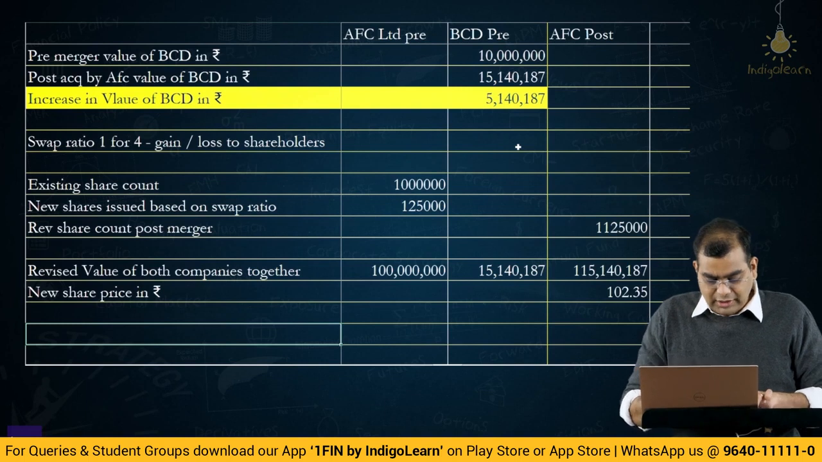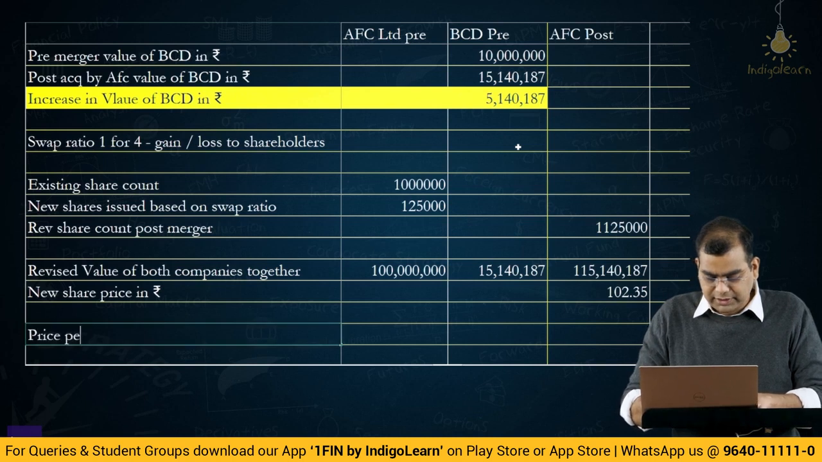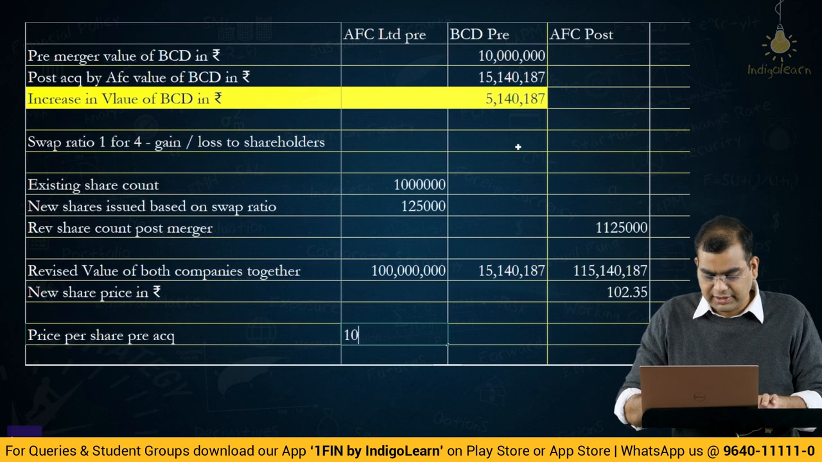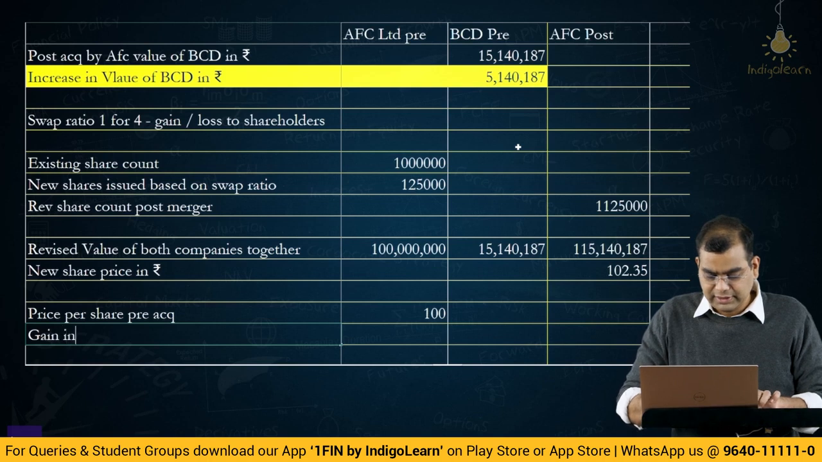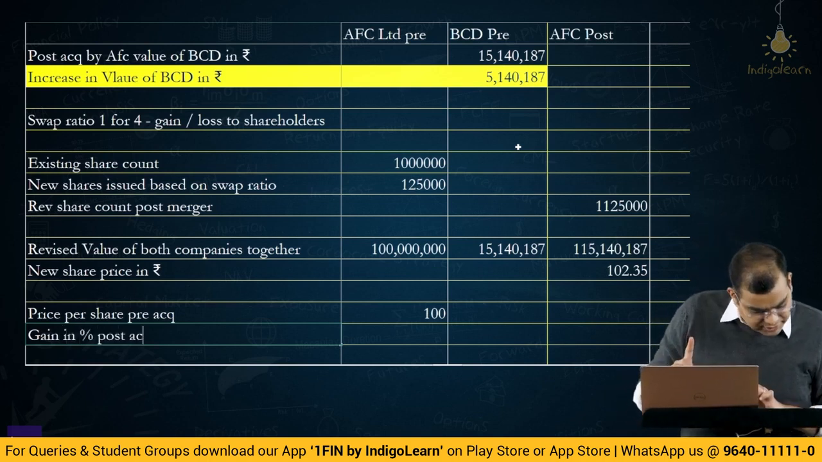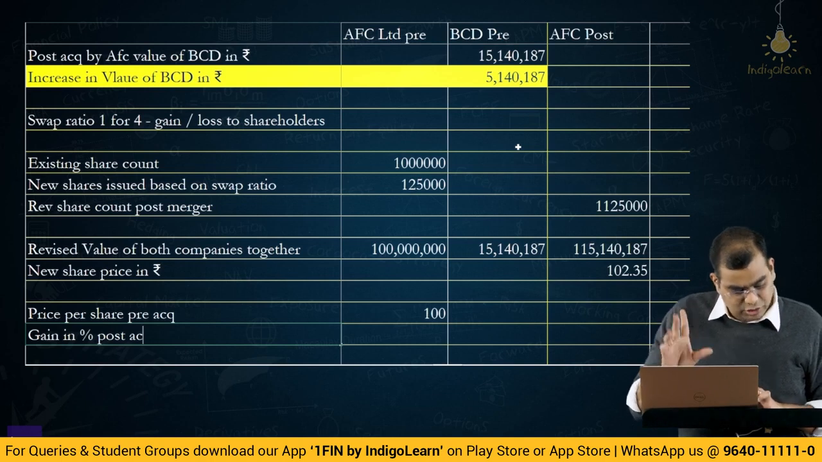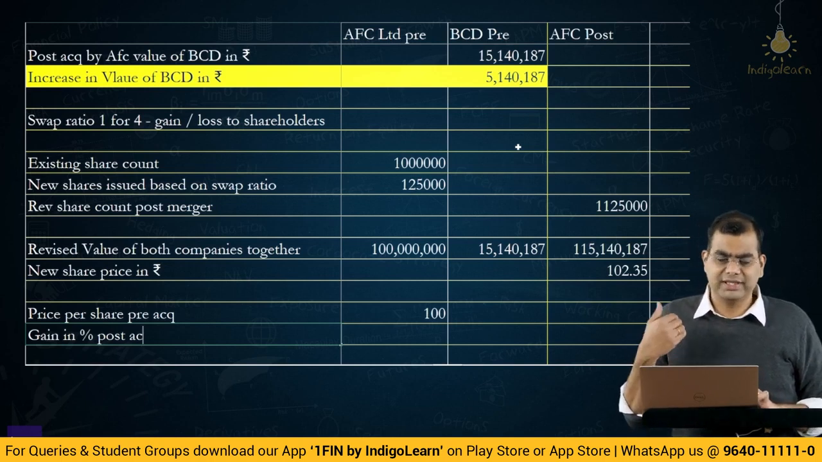Right. Now, the value per share, or price per share, pre-acquisition is 100 for AFC, no? And post-acquisition it is 102. So, the gain in percentage post-acquisition. They said gain or loss to shareholders of both the companies. They said shareholders, so it can be on a percentage basis of the market price.